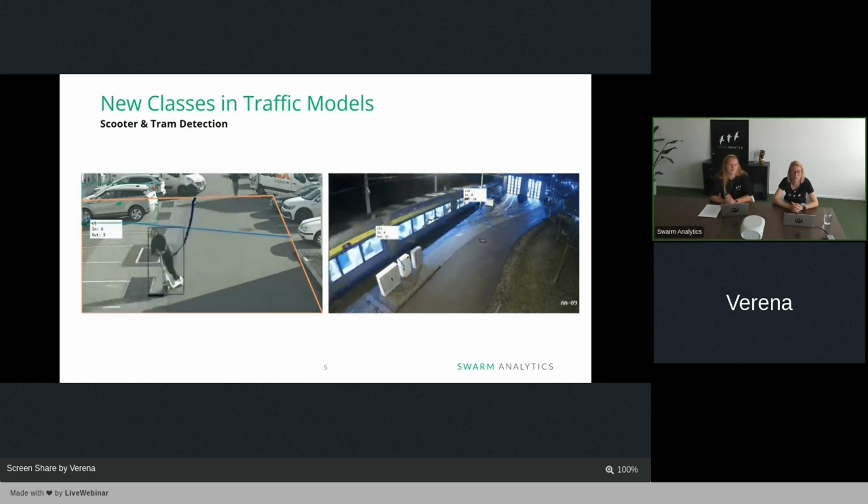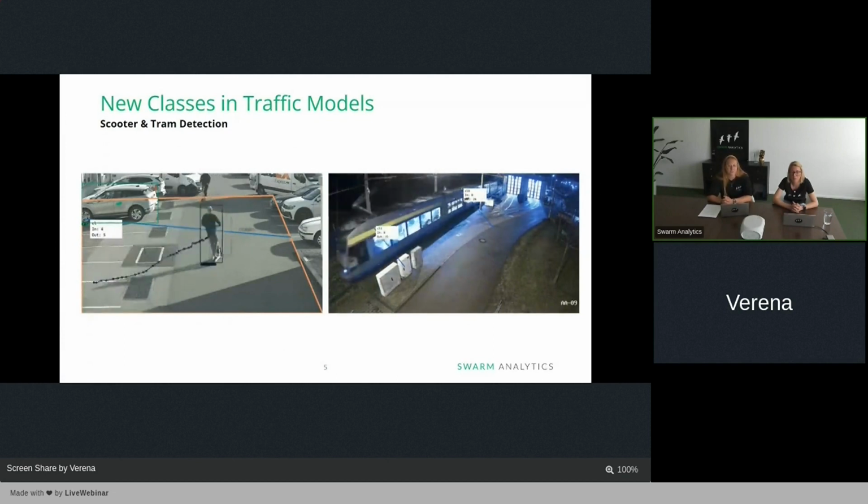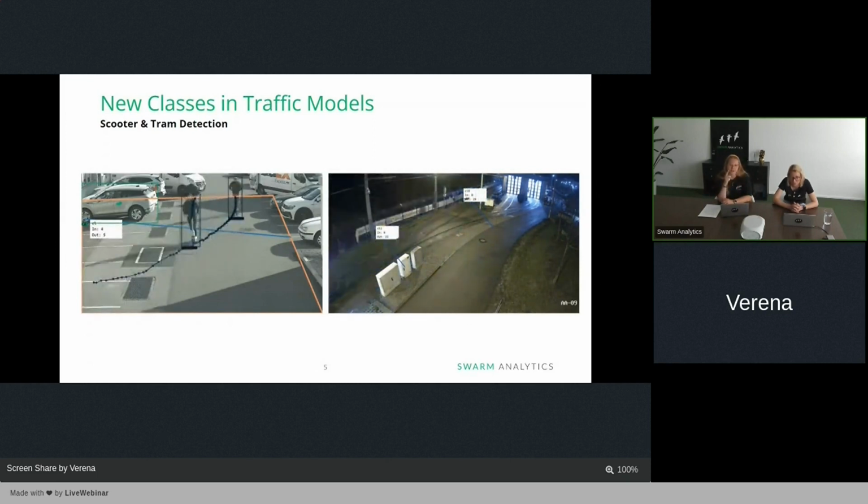So this is the first showcase that we want to give you to see that, okay, we can definitely detect scooters, and this is something where you can benefit. On the right-hand side, you see a picture, or actually a GIF of a tram. And as it is a little bit dark, you might not see the bounding box there, but in the counting lines, you see that it is scaling up, and we are detecting trams as well there.